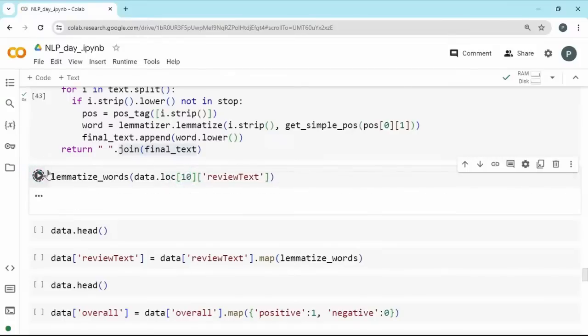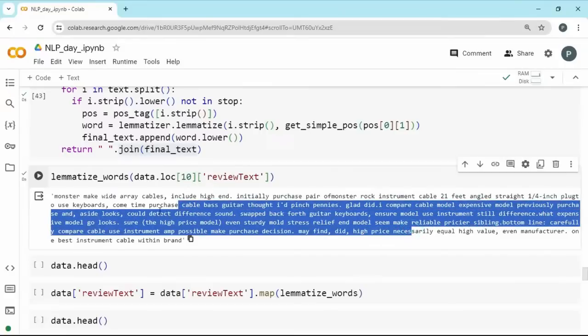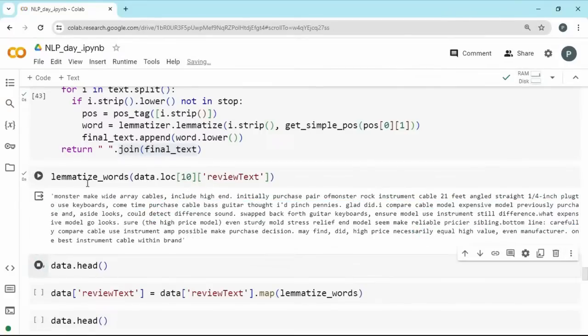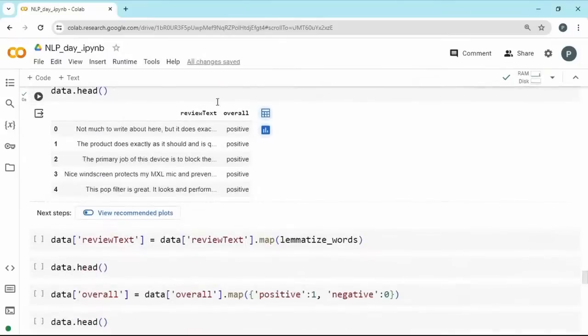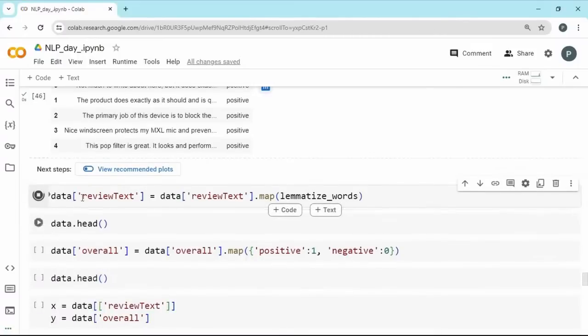Maybe we will run with some other sentence. So this is what the pre-processing looks like, and let us go with this. You are applying it to a single text, but we need to apply it to this entire series. So we can use map and pass the function, and it will be applied there. Passing this will do the job, and it is going to complete it.